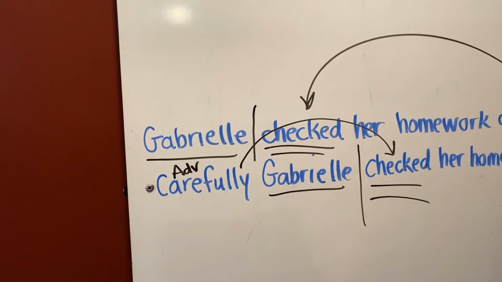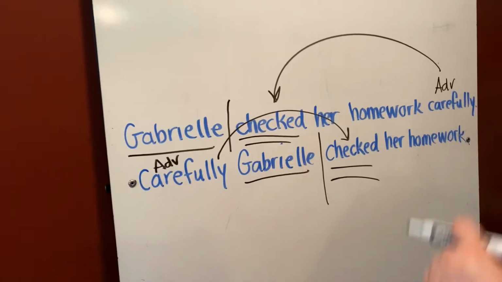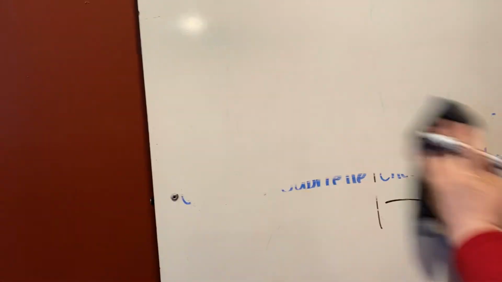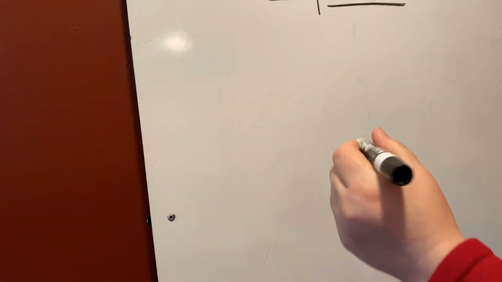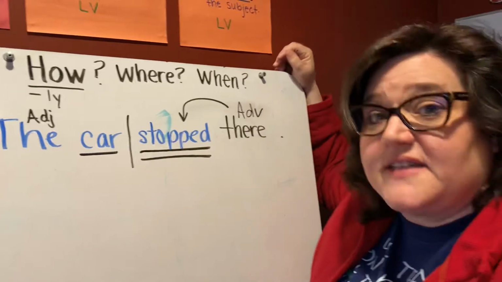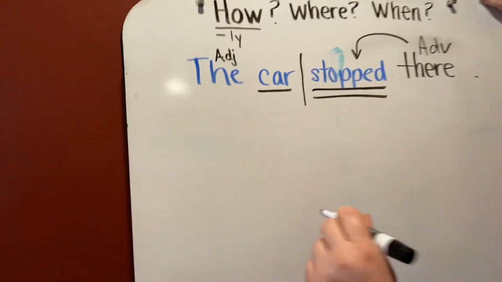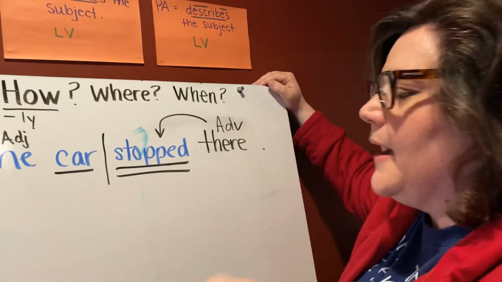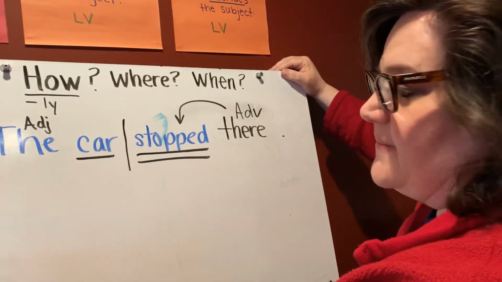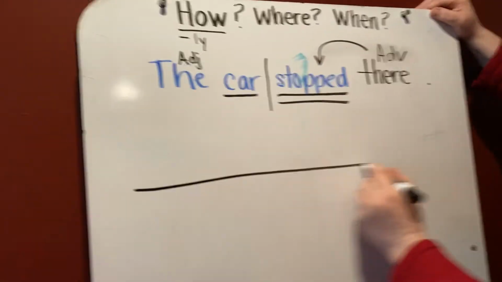Okay, let's look at how we're going to diagram adverbs. You guys did a really good job on your quizzes that you took before spring break with the diagramming. There are just a few things we'll continue to review so you're really comfortable. One of the things I need to make sure you always do is draw this line.